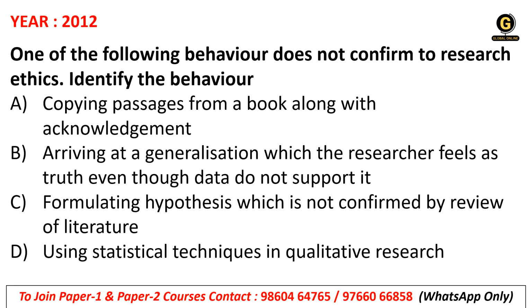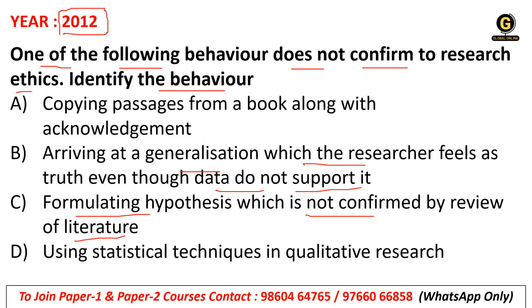So this is the first question on your screen, which is from the 2012 examination. One of the following behaviors does not conform to research ethics. Identify the behavior. So we need to find the behavior from the following options which is ethically not correct. A. Copying passage from the book along with the acknowledgement. B. Arriving at the generalization which the researcher feels as truth, even though data do not support it. C. Formulating hypothesis which is not confirmed by the review of literature. And D. Using statistical techniques in the qualitative research.